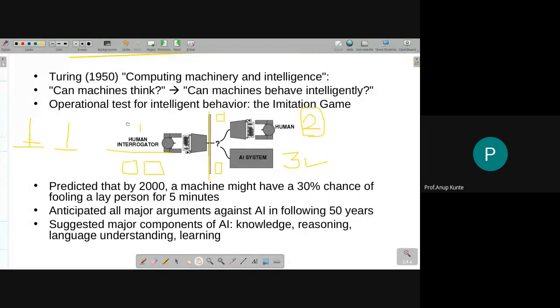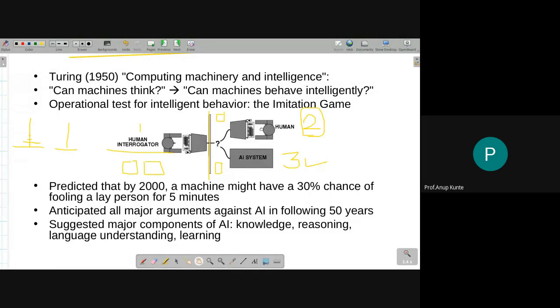So please understand, there is no restriction on the interrogator's abilities. He can be any interrogator who is a human being. Okay, and the human that is solving the task is an expert. It is assumed to be an expert on the system. So the AI system has to match this expertise on that particular task.